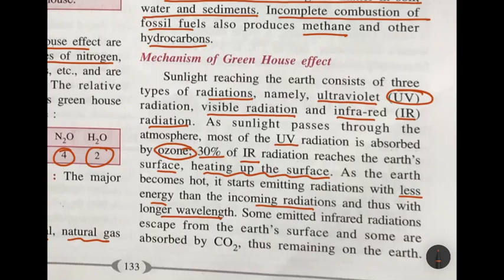Some emitted infrared radiation escapes from the earth's surface and some is absorbed by carbon dioxide. So this infrared radiation, once it radiates out from the surface of the earth, goes out into the atmosphere, but some of the infrared radiation, which causes heating up of the earth, is absorbed by carbon dioxide, and so it remains back on the earth.